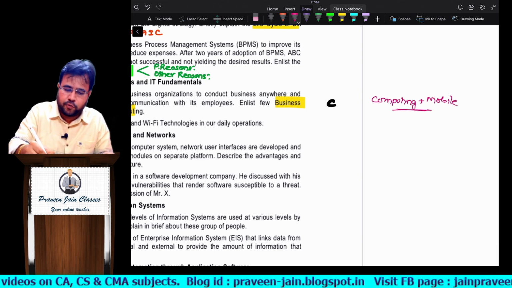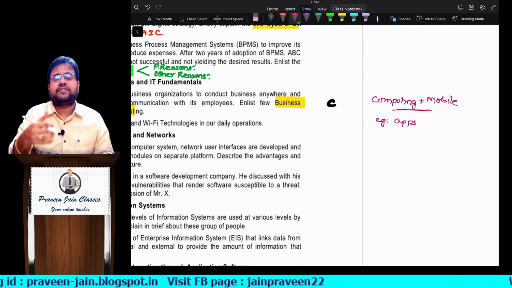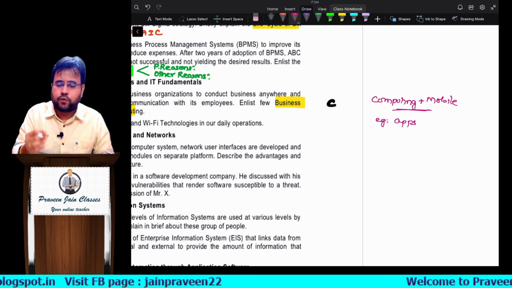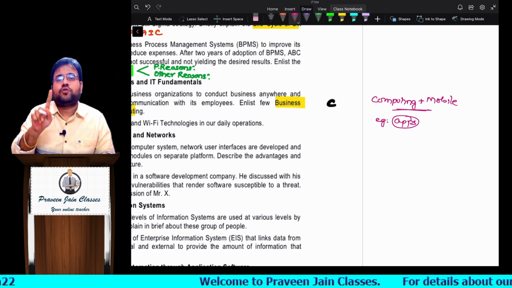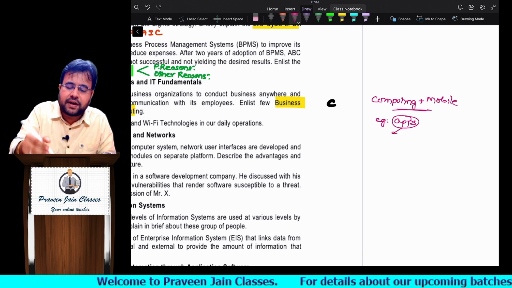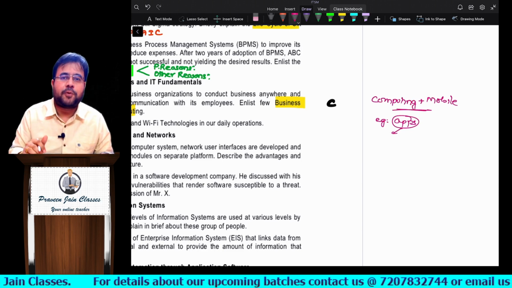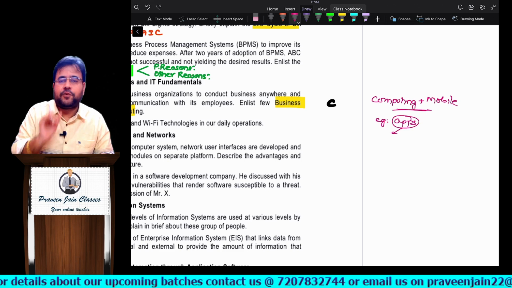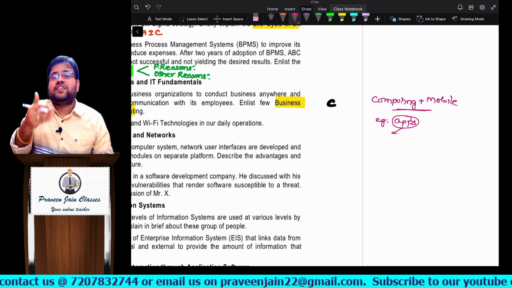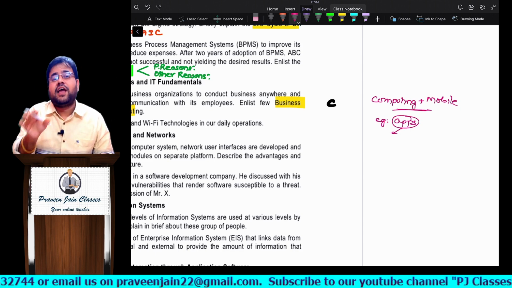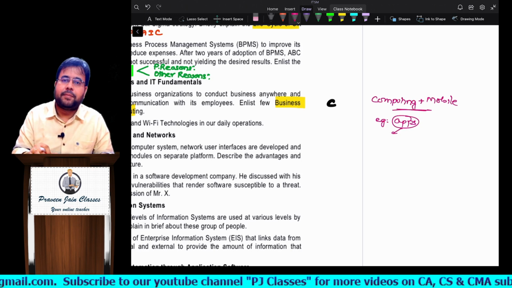So can I say an example could be what, sir? Your app, say, whenever you are sending any money, receiving any money, buying any goods. So can I say if you're doing it through apps, all those activities are commerce activities only. So all those are nothing but examples of mobile computing. In fact, if you want to write the proper definition of mobile computing, what is mobile computing, sir? Using computer-related resources, not being attached to a particular place. So can I say on the move you are able to use the computer resources, and you are able to share data also and receive the data. So can I say that is what I mean by mobile computing.